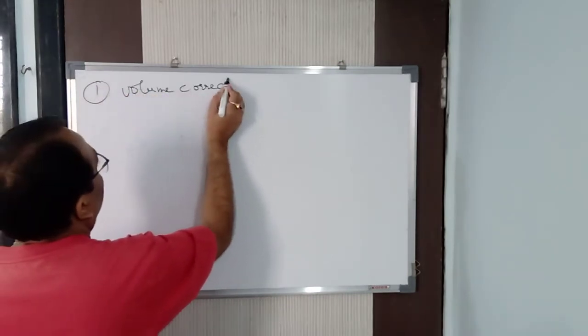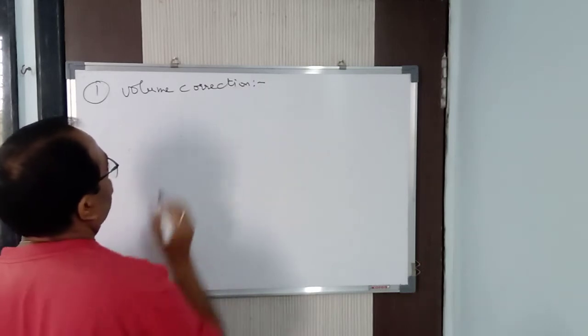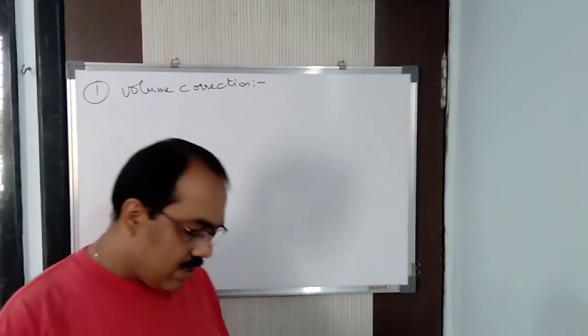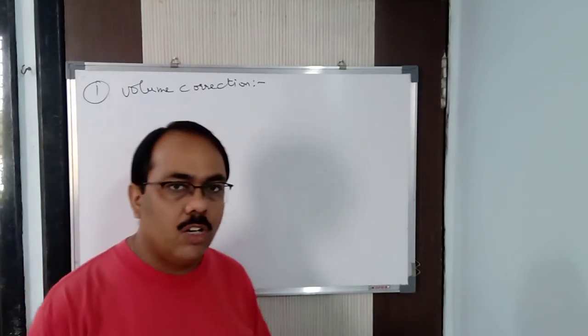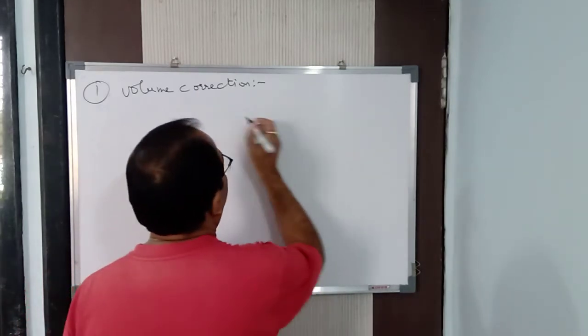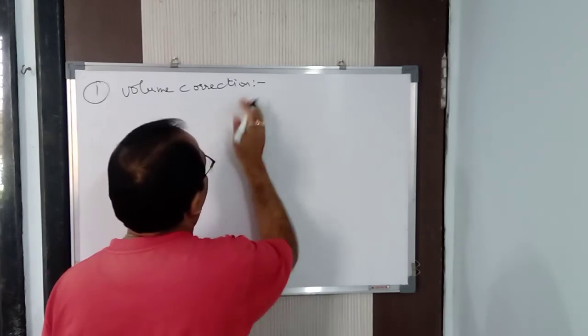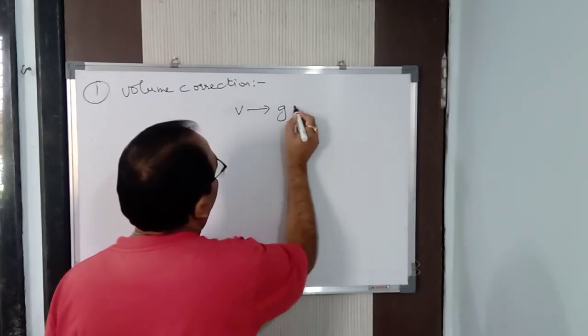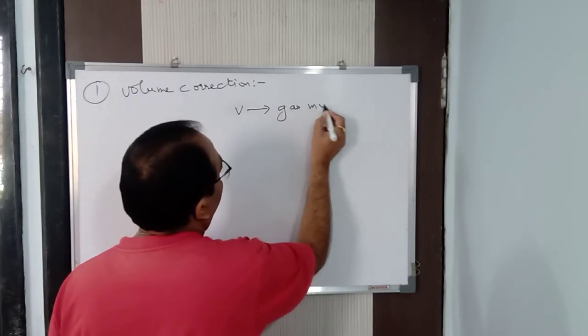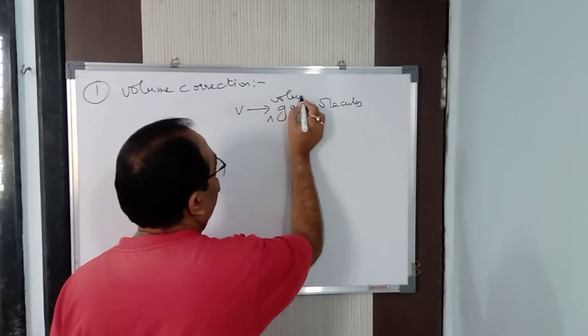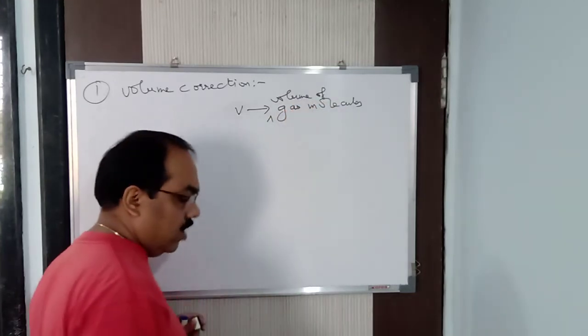One is your volume correction, another is your pressure correction. So for the volume correction, he says, let us say the volume occupied by the gas molecules is v, small v, not capital V. What I said? The volume of the gas molecules is v.